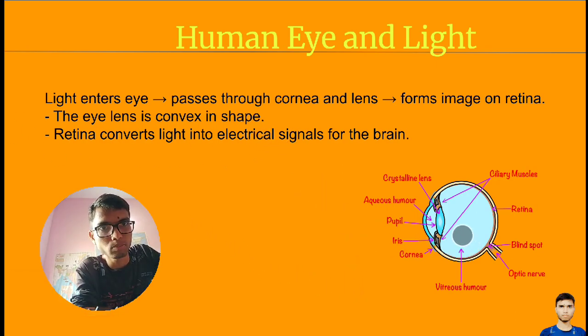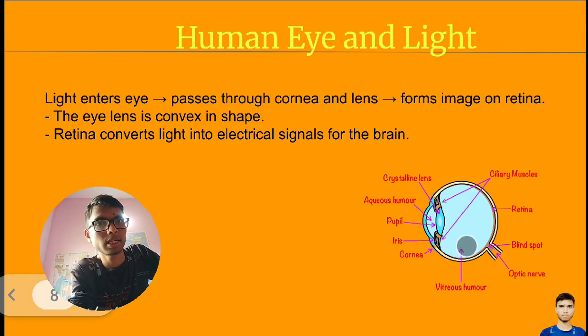Next is the pupil. Then the optic nerve, which is where electrical signals will go. And the blind spot.